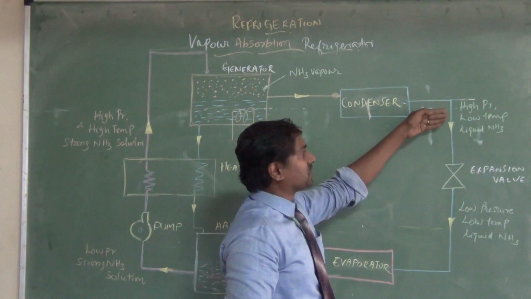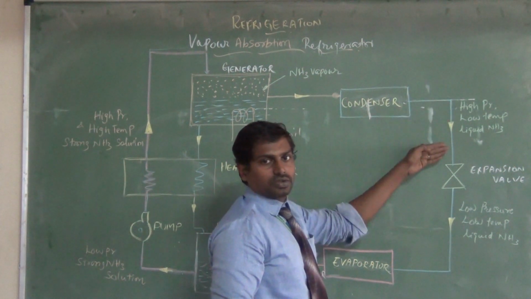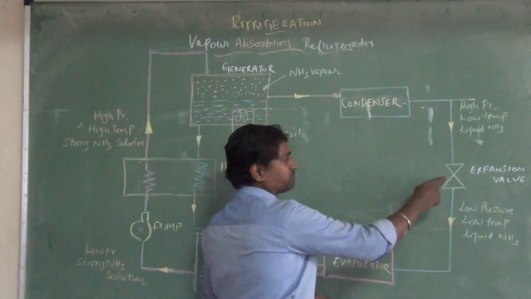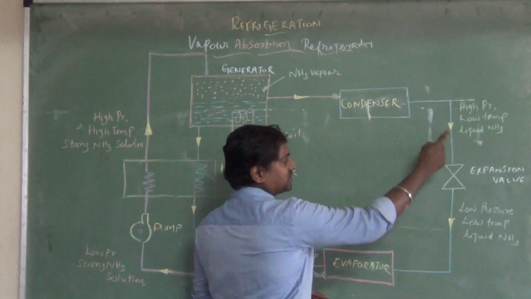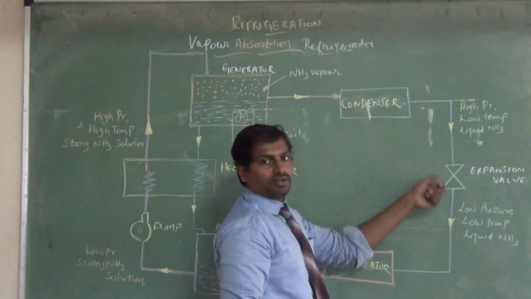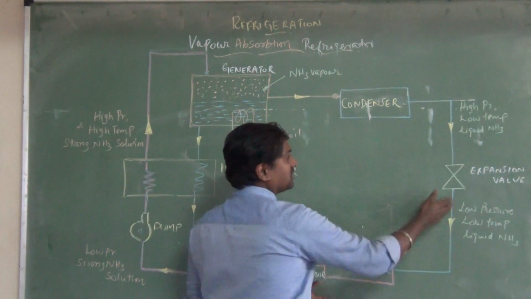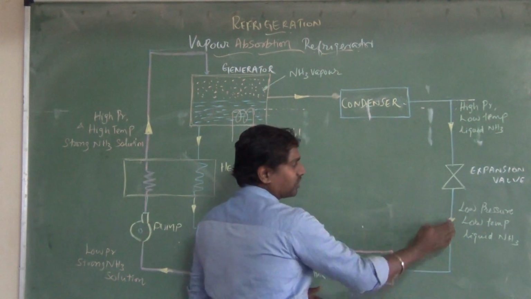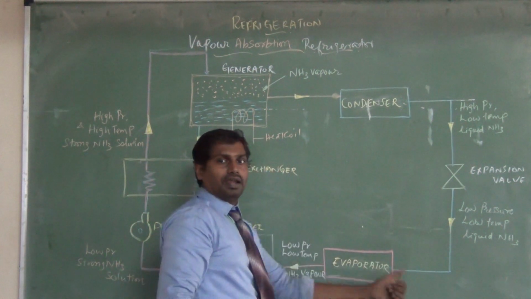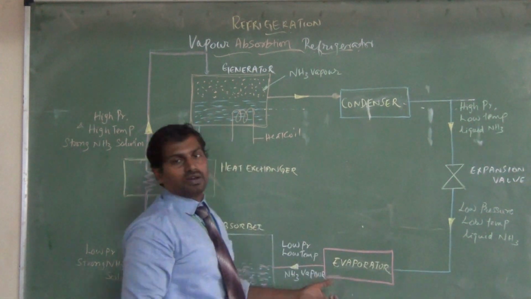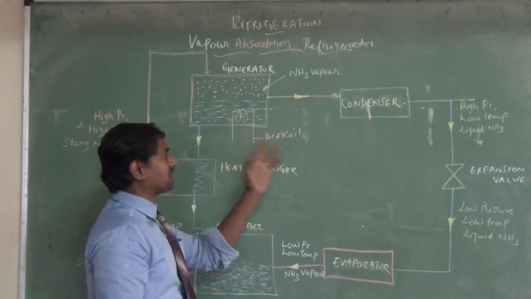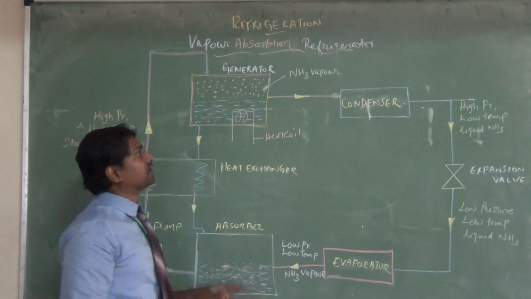This high pressure, low temperature liquid passes through the expansion valve, which is like a convergent divergent nozzle, and the high pressure becomes low pressure. Again the low pressure, low temperature liquid NH3 is ready for the cycle, and it enters the evaporator for the absorption of heat. So the cycle starts again and continues.